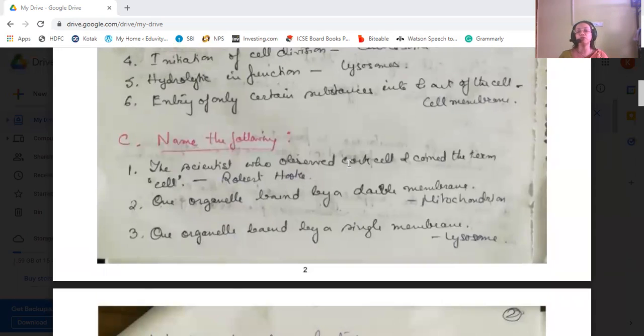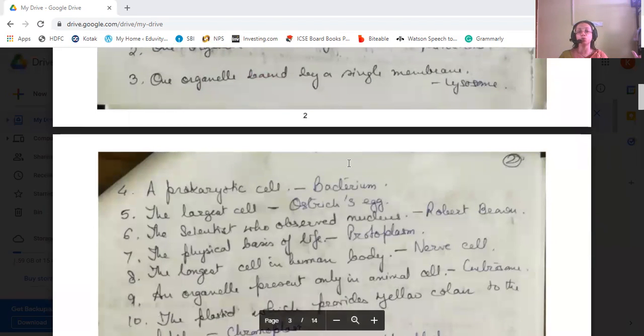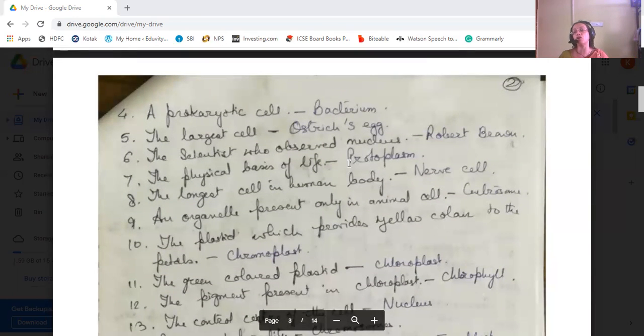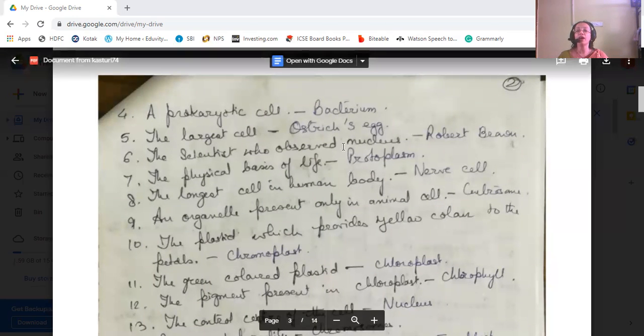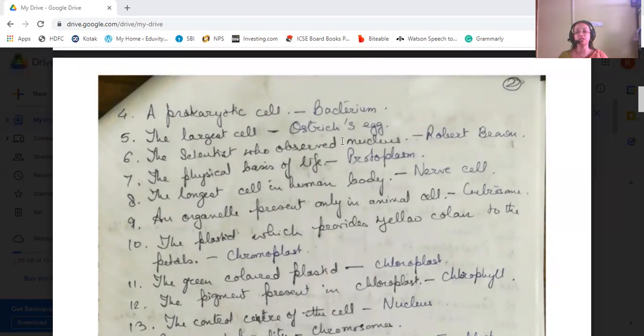Now, next question: name the following. The scientist who observed cork cells and coined the term cell, it's Robert Hooke. One organelle which is bound by a double membrane, mitochondria. One organelle which has a single membrane, lysosome. A prokaryotic cell, bacteria. The largest cell is the ostrich's egg. The scientist who observed a nucleus, Robert Brown. The physical basis of life is the protoplasm. The longest cell in the human body is the nerve cell. An organelle which is present only in the animal cell is the centrosome.